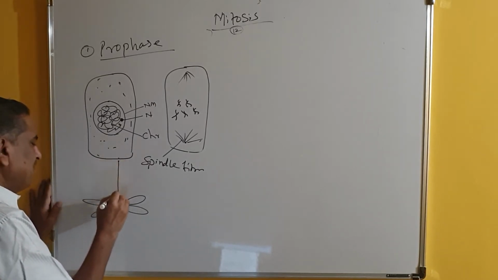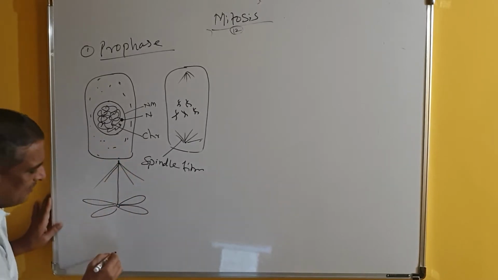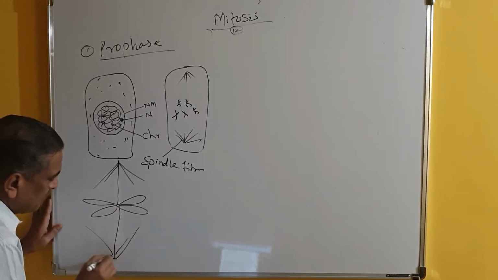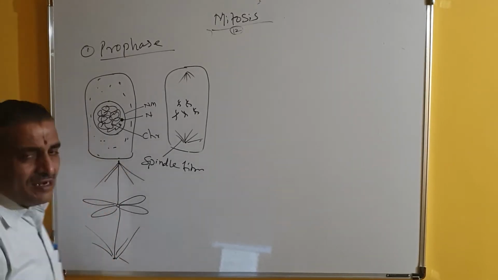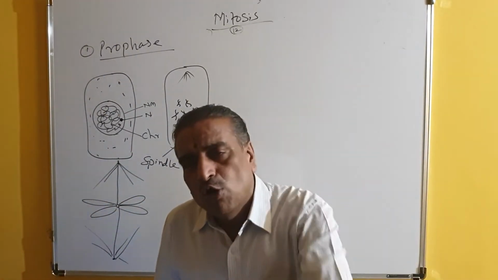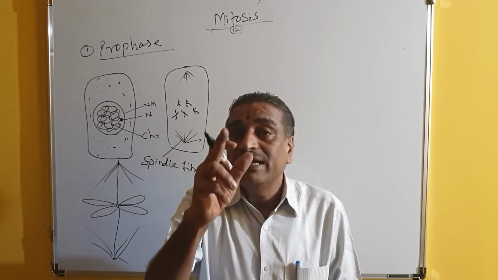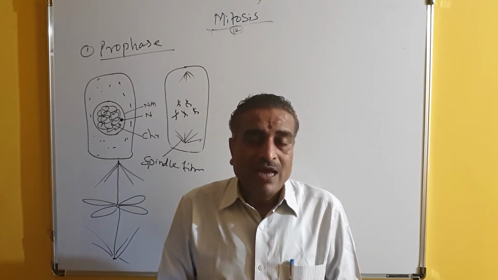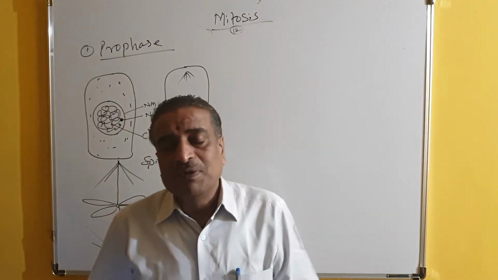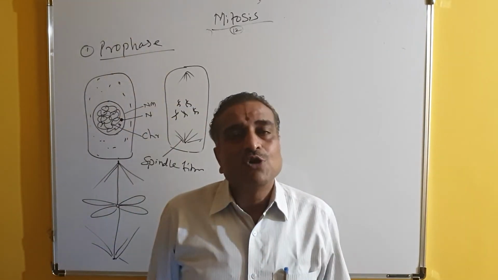These spindle fibers come and hook the centromere. And from this pole also, the spindle fiber will come and hook the centromere. So this is the spindle fiber. Spindle fibers are produced, and they come and hook or attach to the chromosome, only at the centromere position. And if there are about 8 chromosomes, spindle fibers will not be produced only 8. They are produced in so many numbers.